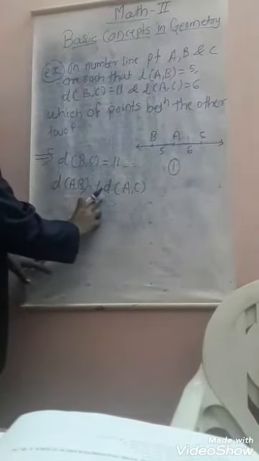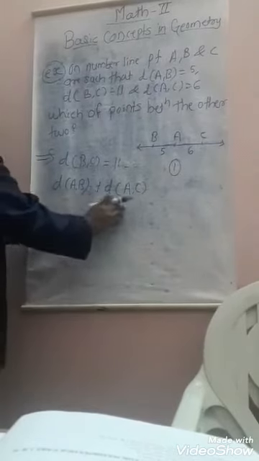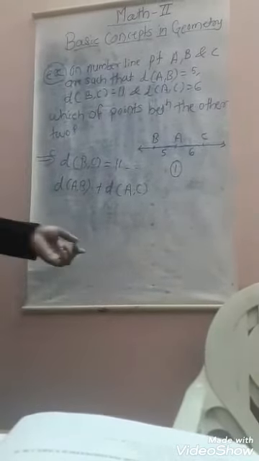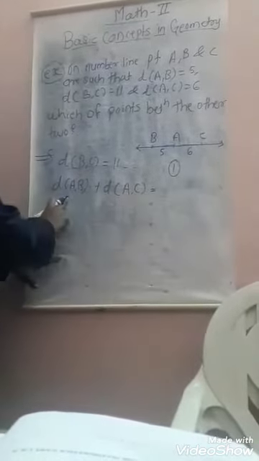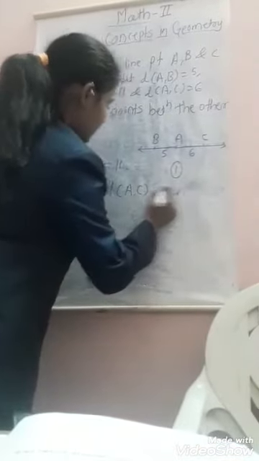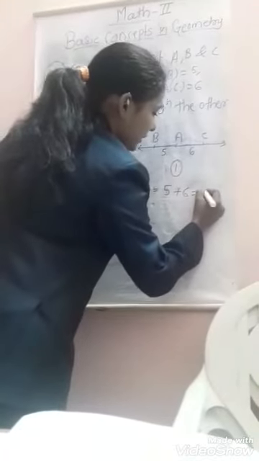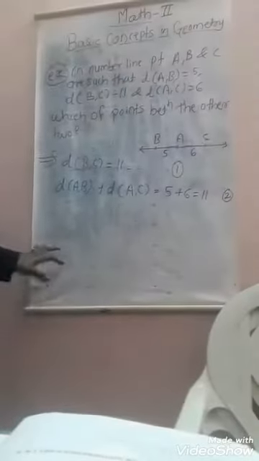Remaining distances are AB and AC. So we add these two distances, AB and AC. Here distance AB is 5 centimeter, distance AC is 6 centimeter, 5 plus 6 is 11 centimeter. This is equation 2.